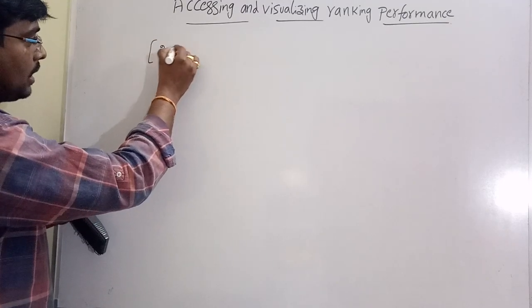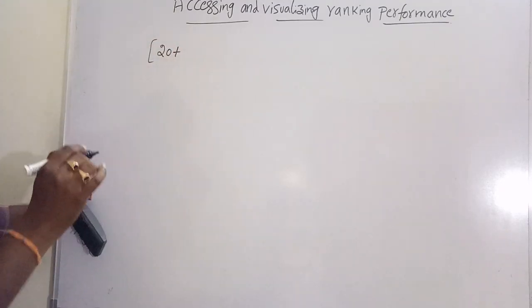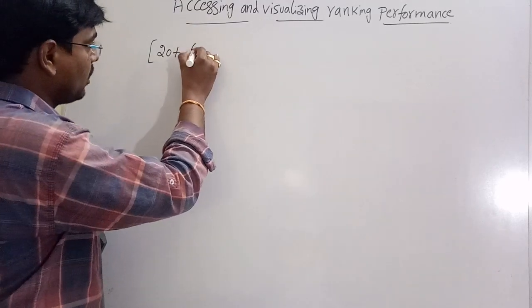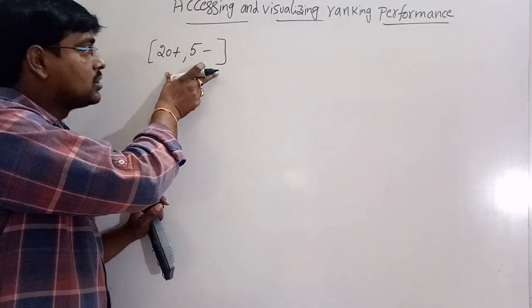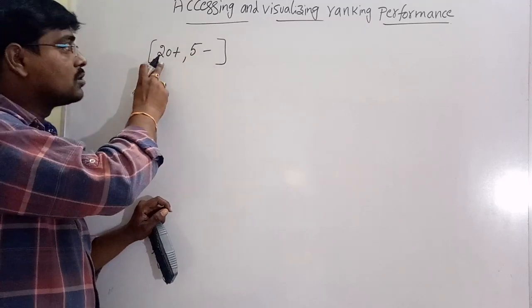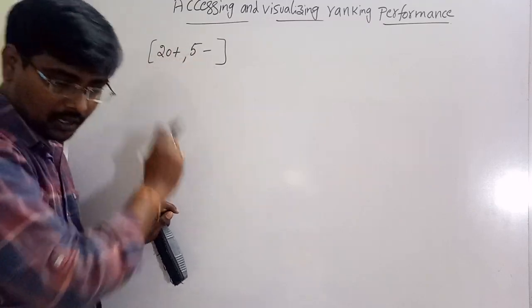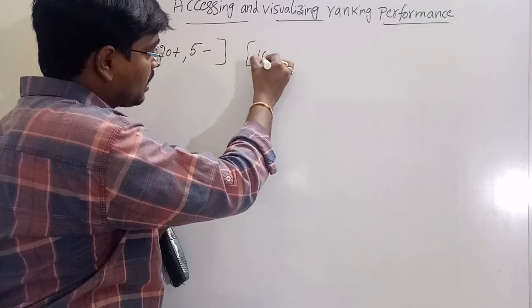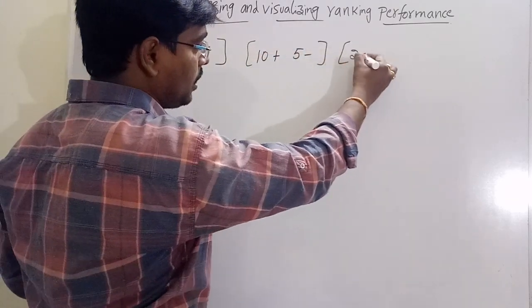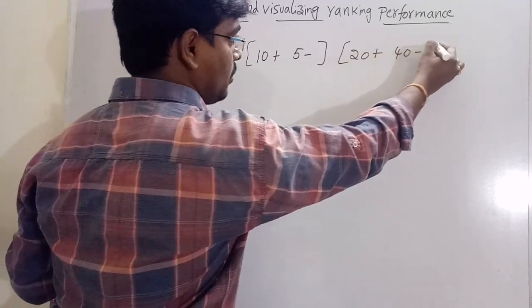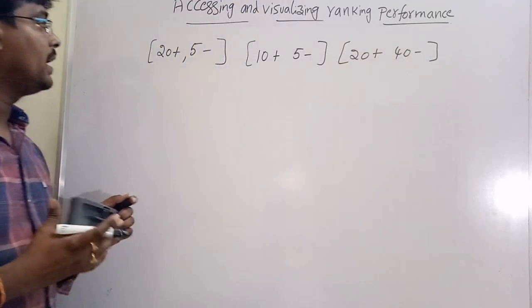Observe in the feature tree, the left leaf node contains 20 positive examples and 5 negative examples. The middle leaf has 10 positive and 5 negative. The right leaf has 20 positive and 40 negative.